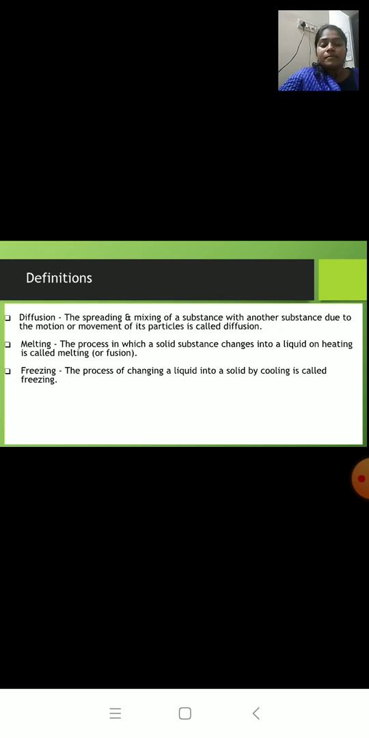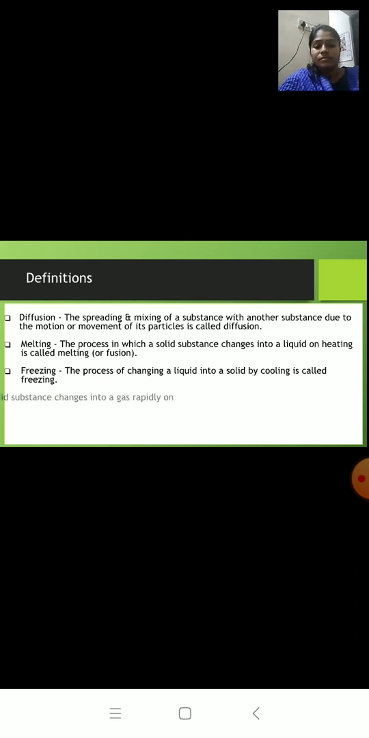Next one, freezing. The process of changing a liquid into a solid by cooling is called freezing. So over here cooling means when you are lowering the temperature. So when we lower the temperature, what is happening? Liquid is changing into solid.